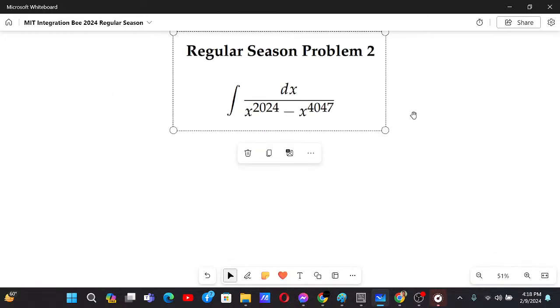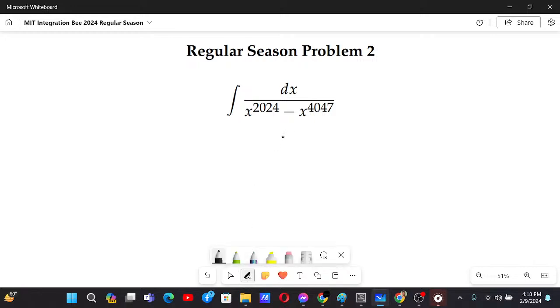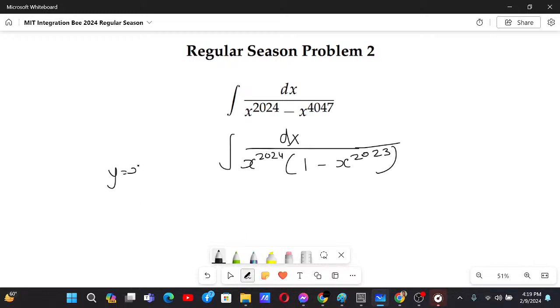Now in this problem, we are given this integral. What you can observe in this problem is, if you take x to the power 2024 common out, you will have 1 minus x to the power 2023. So what you can do is let y be x to the power minus 2023, because if you do that, this term x to the power 2024 will be included in the differential element itself, and that will help us make the problem easier, because that makes the problem like this.